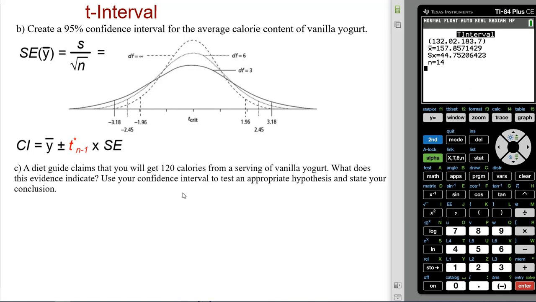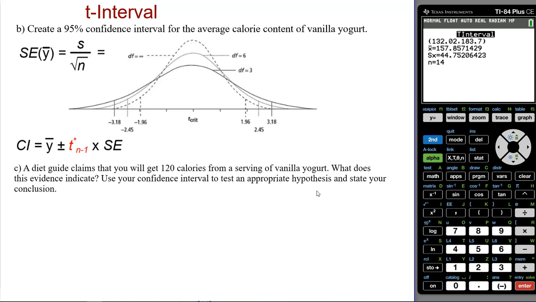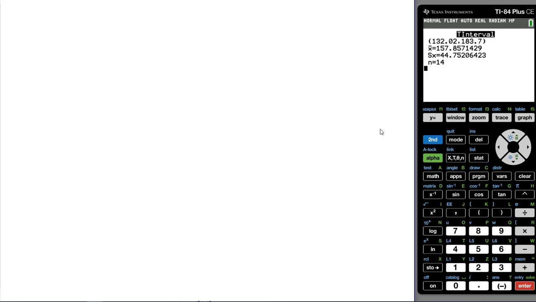Okay, all that stuff is good stuff. Moving on. Also notice it gives you a standard deviation S of X because it knows it's a sample and the sample size, so 13 degrees of freedom, and it'll also tell you the average from our sample. Okay, I think that's it.